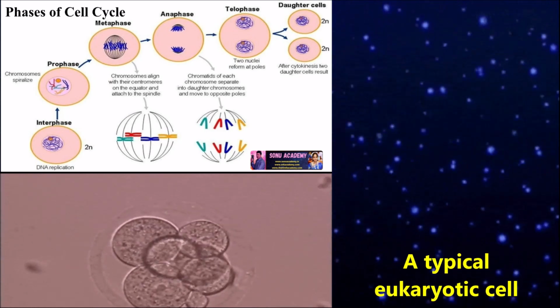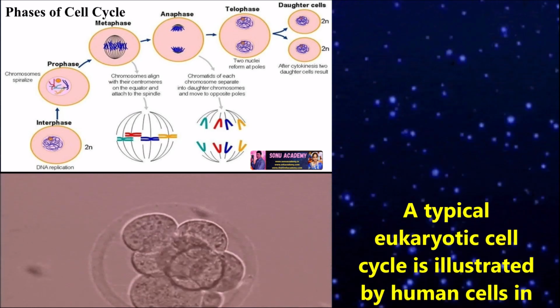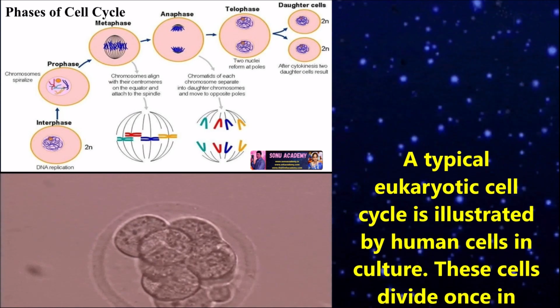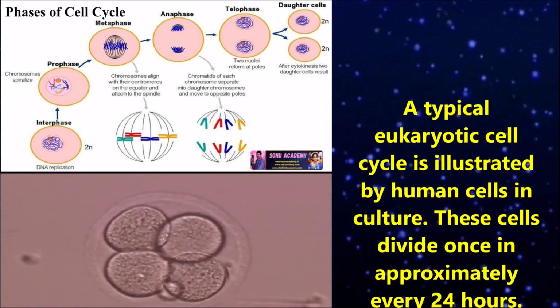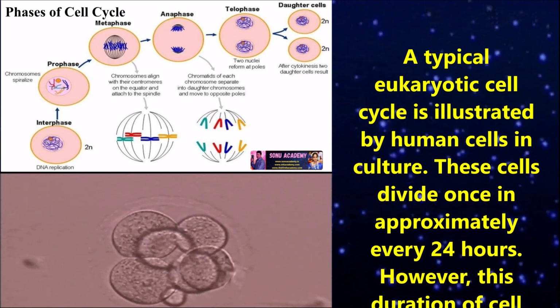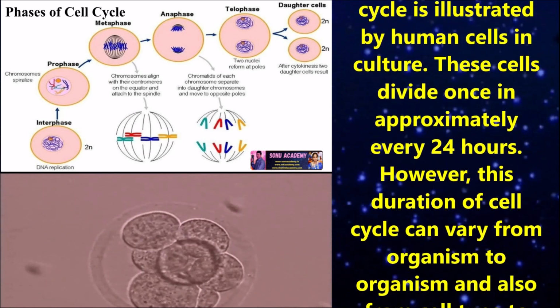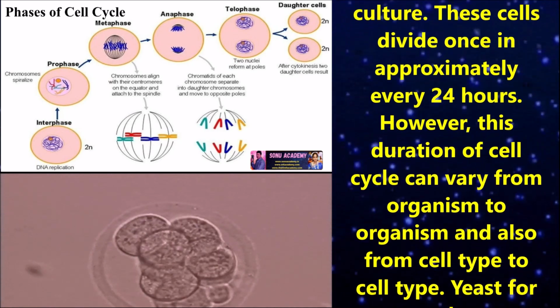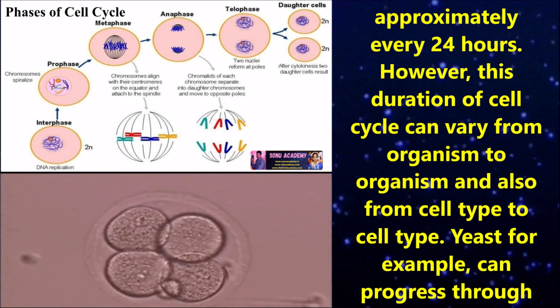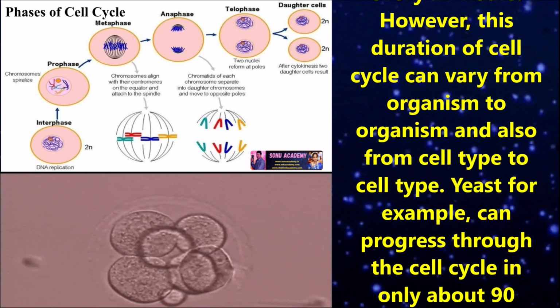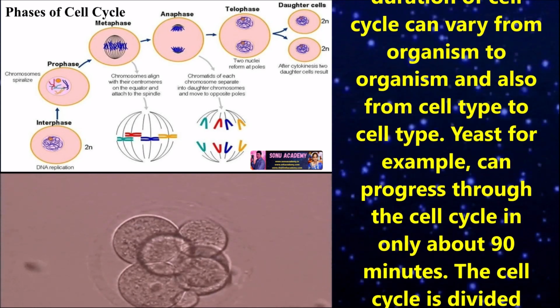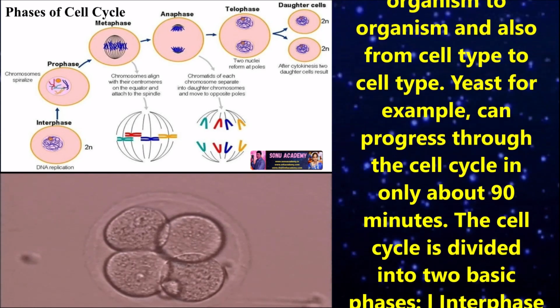Children, now let us see what are the phases of the cell cycle. A typical eukaryotic cell is illustrated by a human cell in culture. The cells divide once in approximately every 24 hours. However, this duration of the cell cycle can vary from organism to organism and also from cell type to cell type. Yeast, for example, can progress through the cell cycle in only about 90 minutes.